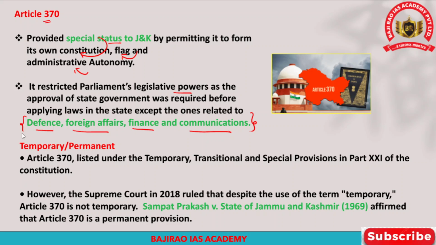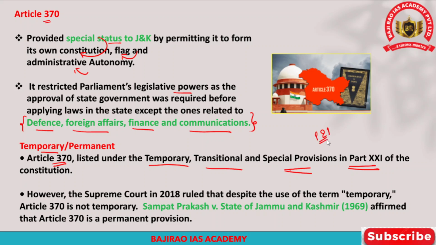However, we must understand whether Article 370 is a temporary or a permanent provision. In fact, there was a lot of debate with respect to Article 370 and its status. Article 370 is very often known as a temporary, transitional, or special provision, and it is mentioned in Part 21 of the Indian Constitution.